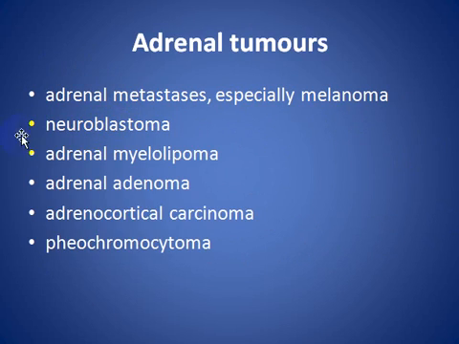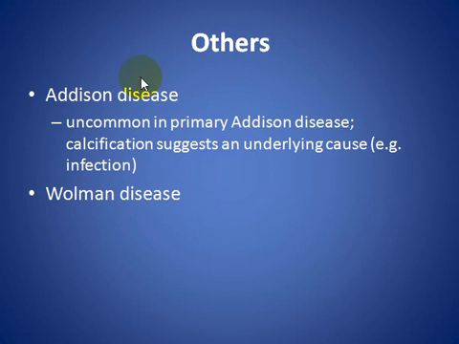Adrenal tumors include neuroblastoma, adrenal myelolipoma, adrenal adenoma, adrenal carcinoma, pheochromocytoma, and metastasis. Others are Addison disease, which is primarily due to infection, and Wolman's disease.